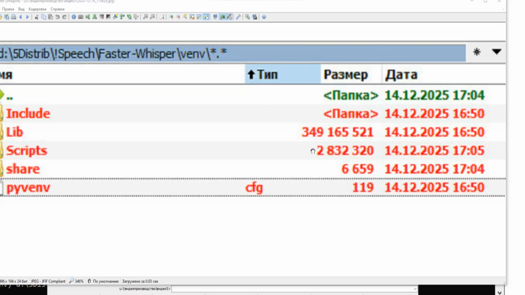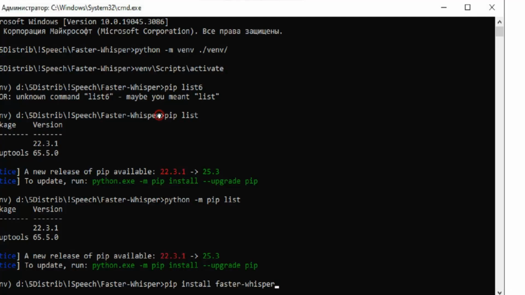In particular, these include the lib, scripts, and share folders. All the modules that must be in this new virtual environment will be installed in the lib folder. Using the pip list command, I looked at the list of installed packages. It copied the pip package and the setuptools package into the new environment.